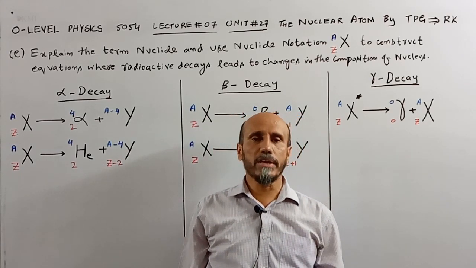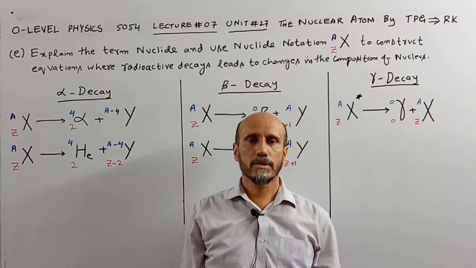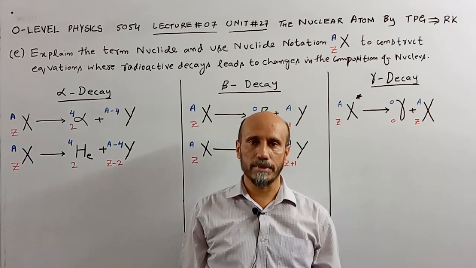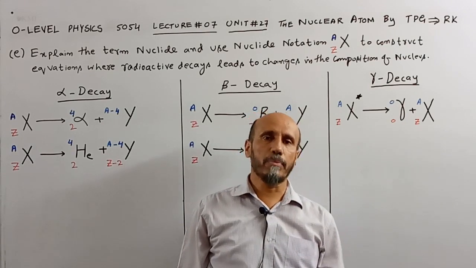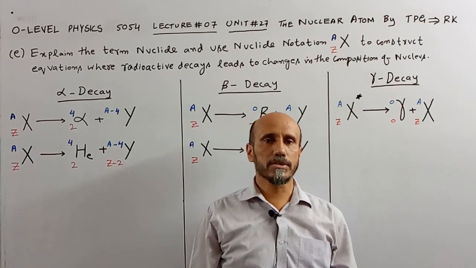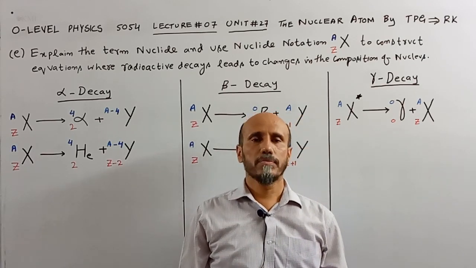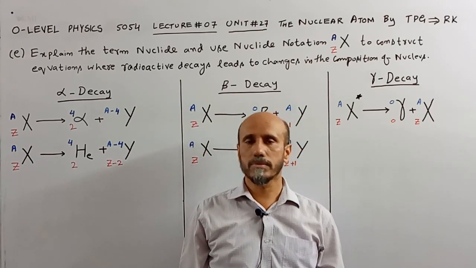In the previous unit we studied that there are three types of radiation: alpha radiation, beta radiation and gamma rays. We also studied their nature: alpha particles are similar to helium nuclei, beta particles are similar to fast moving electrons, and gamma rays are high frequency electromagnetic waves.